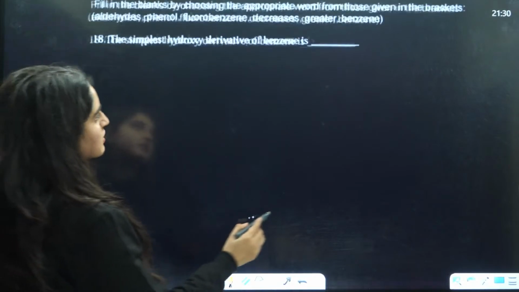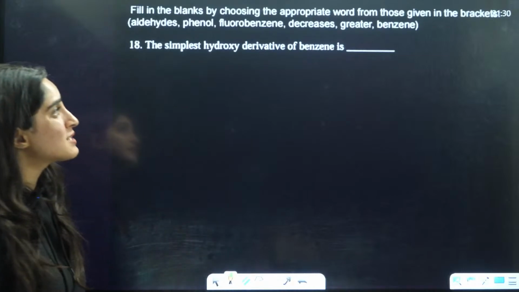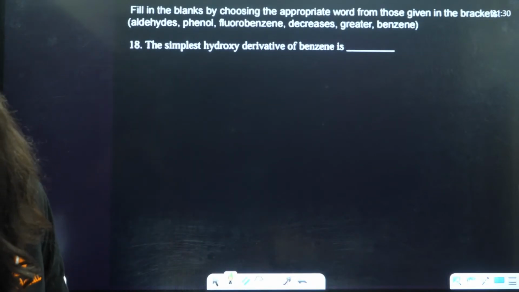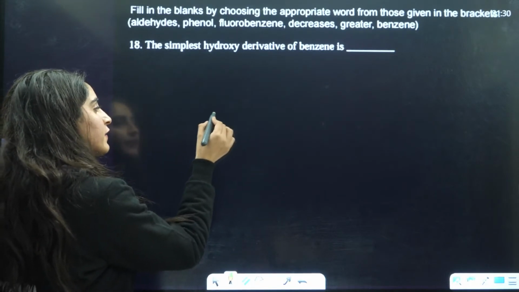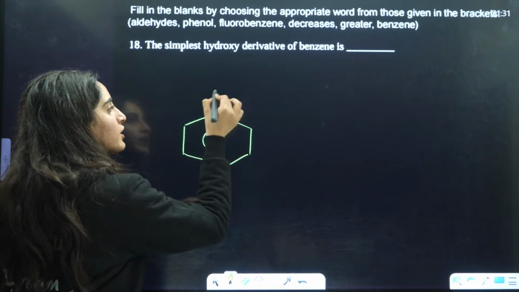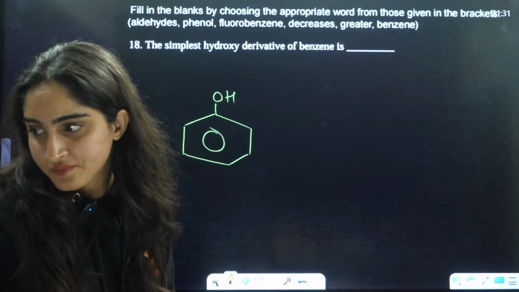Okay, next question is the simplest hydroxy derivative of benzene. Simplest hydroxy derivative of benzene. On benzene, just attach one OH. What will you get? What is the name?